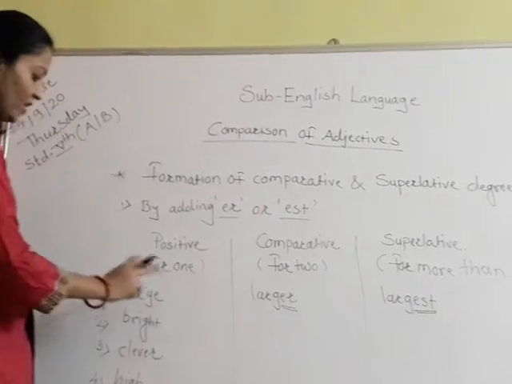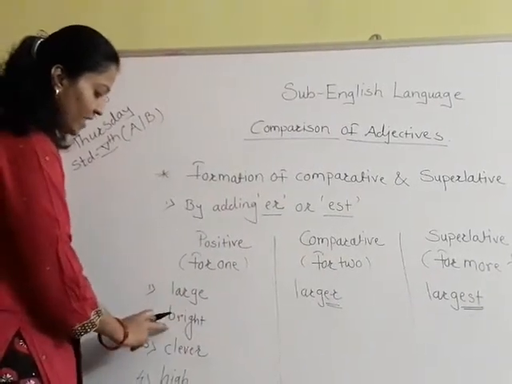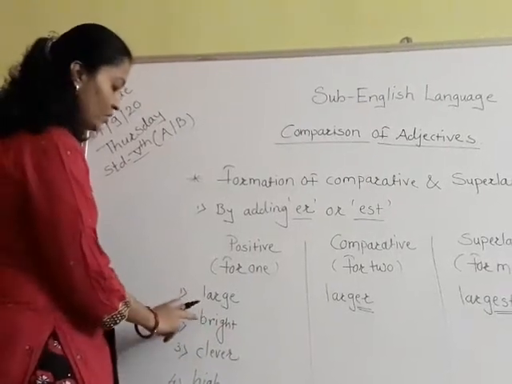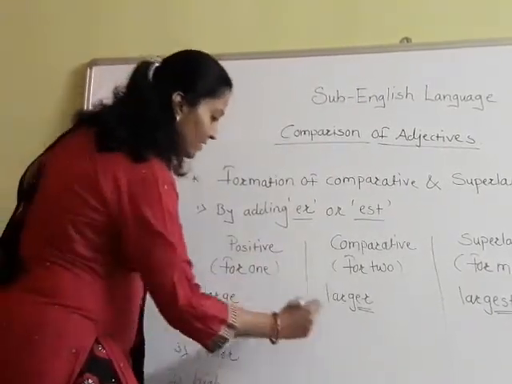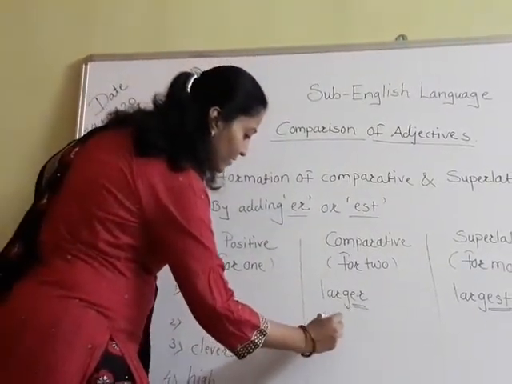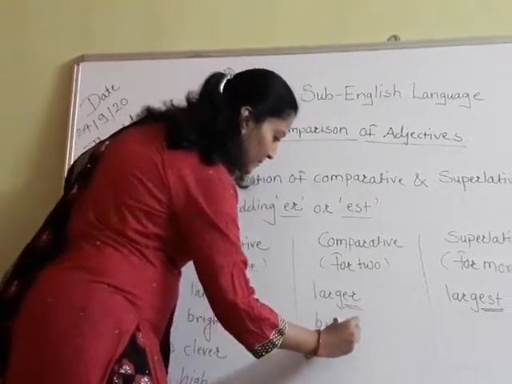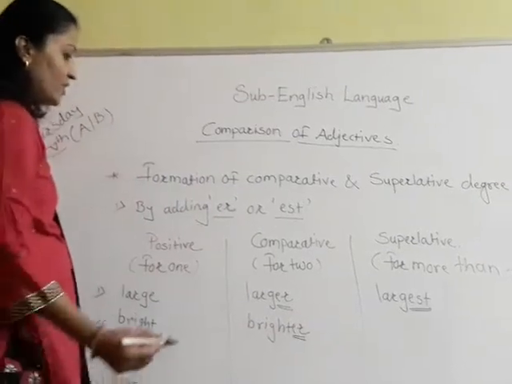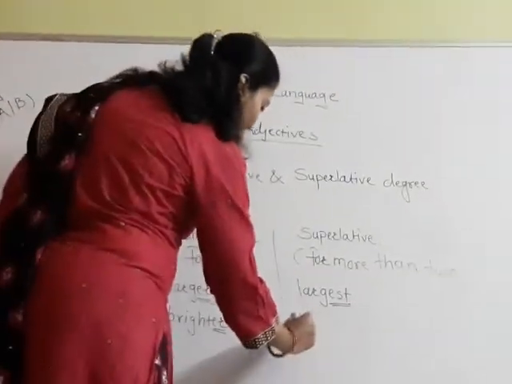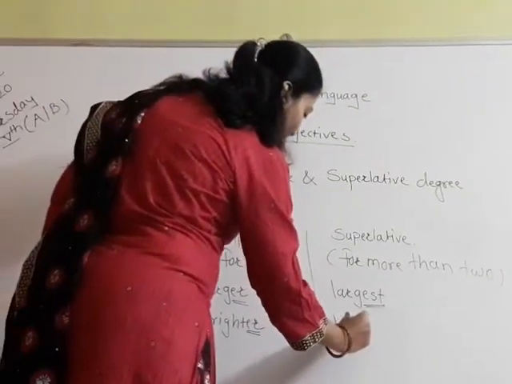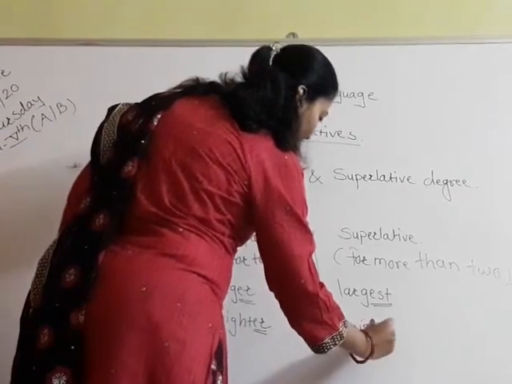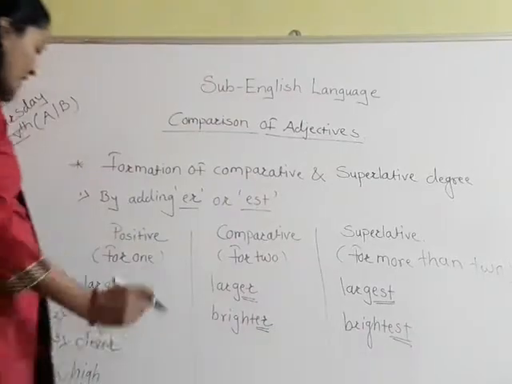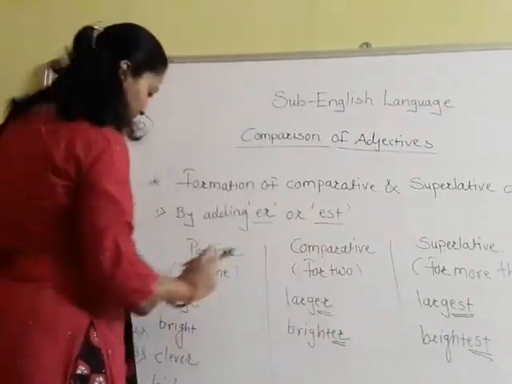The same way we have to do the second word, bright. Bright, brighter. Again I have added ER to this word, and brightest, B-R-I-G-H-T-E-S-T. Bright, brighter, brightest.